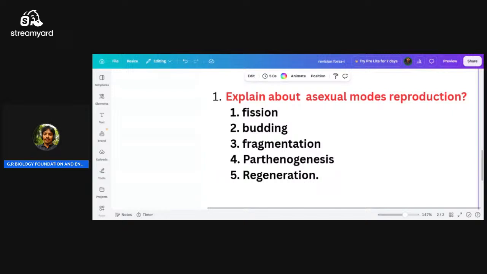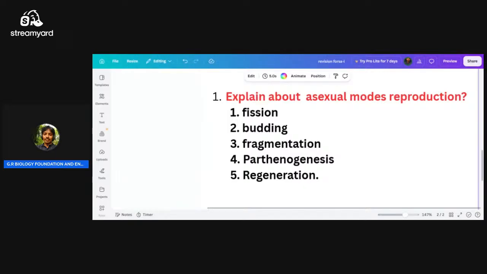That is the difference. Next, we are going to discuss the last one: regeneration. Many organisms have the ability to give rise to new individual organisms from their body parts.